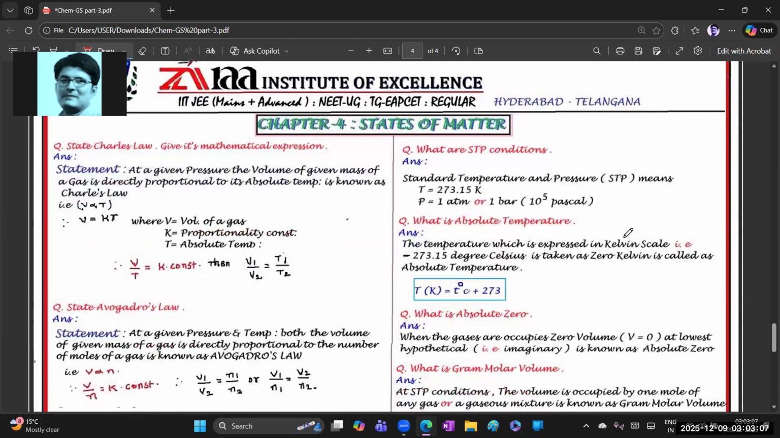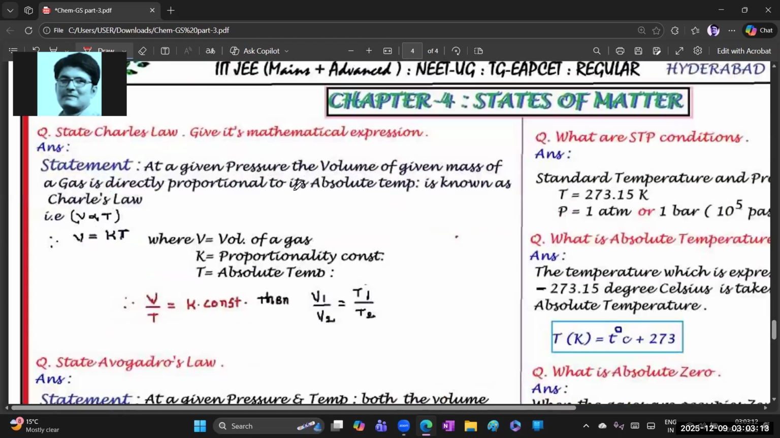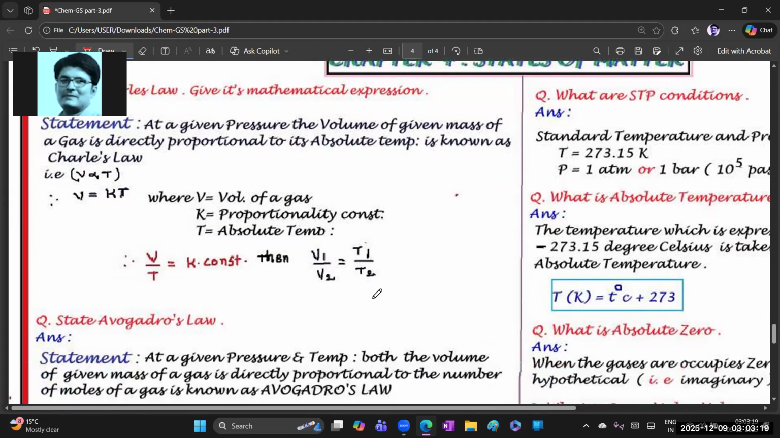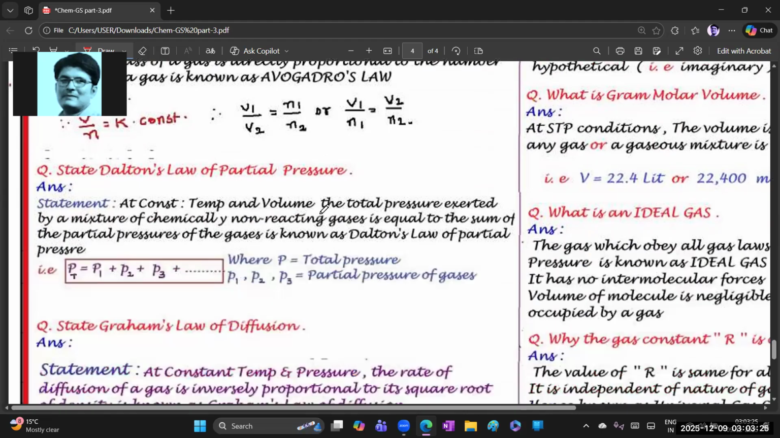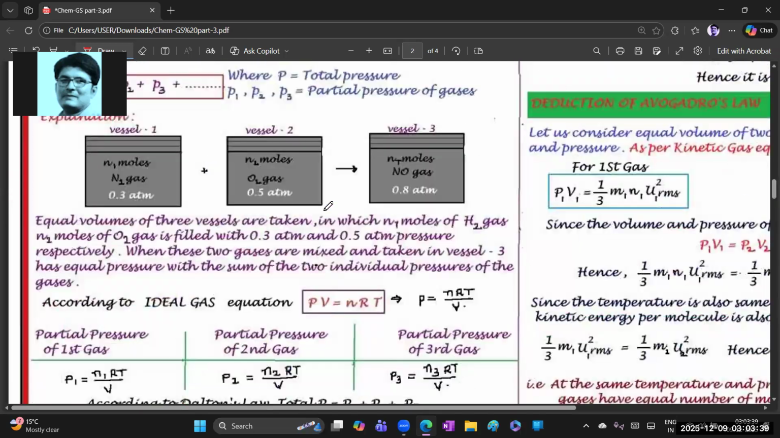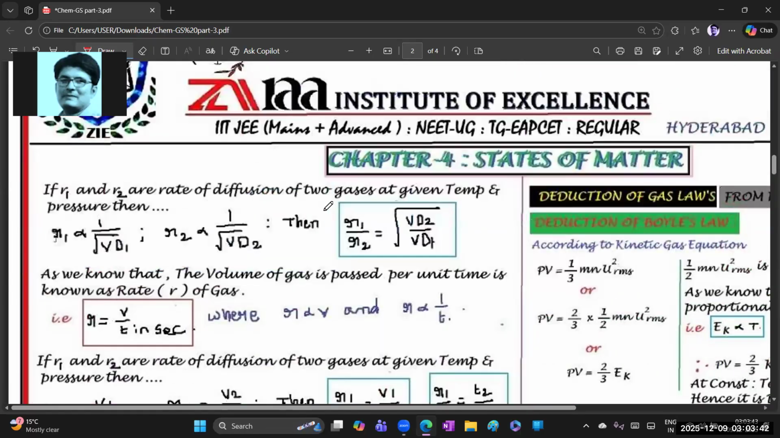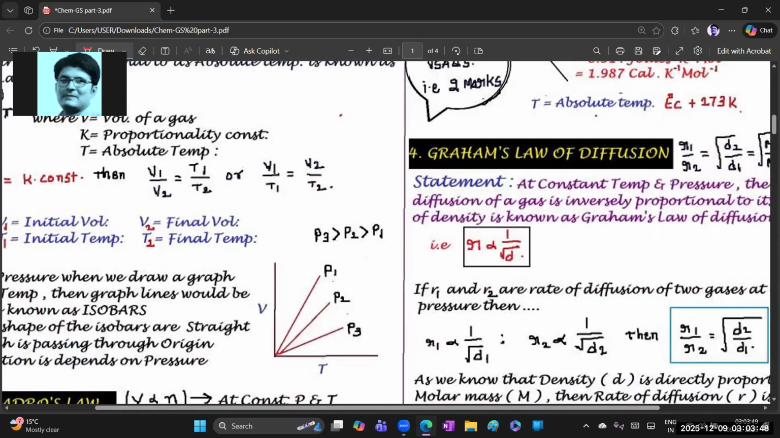You better get the screenshot. Charles' law, okay, same as it is, whatever I explained in part 1. Next, Avogadro's law, same, there is no change. State Dalton's law of partial pressure statement, same to same. If you want, in the first part of the video, see whatever I explained, the same statement. Graham's law of diffusion, I just copied and pasted over there.